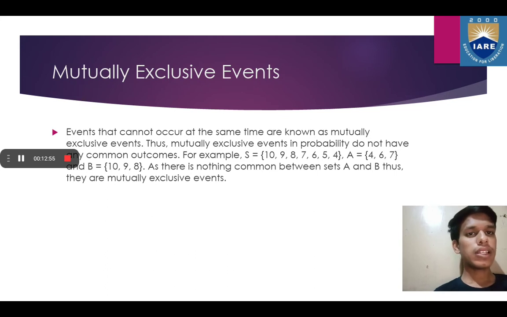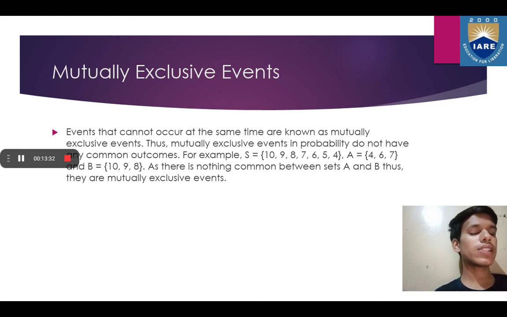The next type of event is mutually exclusive event, that is, events that cannot occur at the same time are known as mutually exclusive events. Mutually exclusive events in probability do not have common outcomes. For example, S is equal to 10, 9, 8, 7, 6, 5, 4. This is the sample space, and A is the event that consists of 4, 6, 7. They are the outcomes of A, and B consists of 10, 9, 8. As there is nothing common between set A and set B, they are mutually exclusive events.